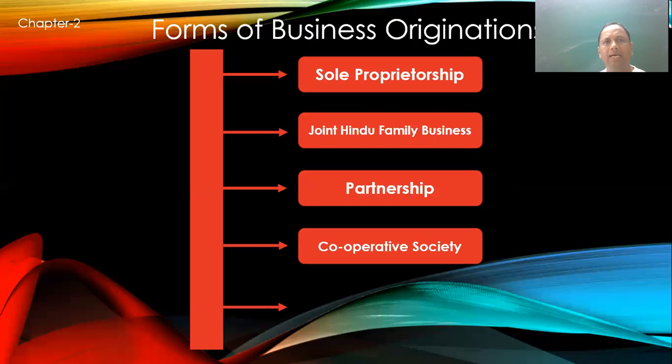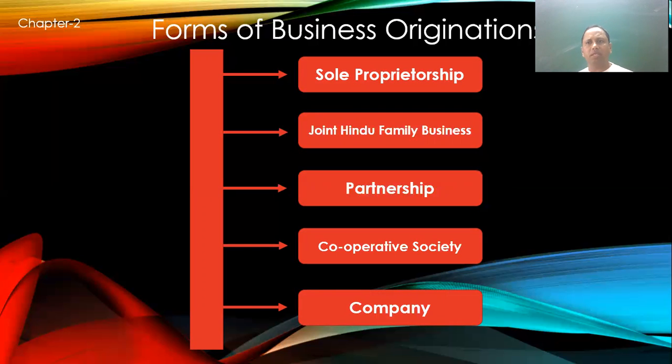And the next and the last in the chapter, forms of business organization, is the company. A company is an artificial person created by law. It has perpetual succession and a common seal. The Companies Act 2013 defines that a company is an artificial person created by law. One person alone cannot form a company; there are several members and legal working is there. So we start the company.